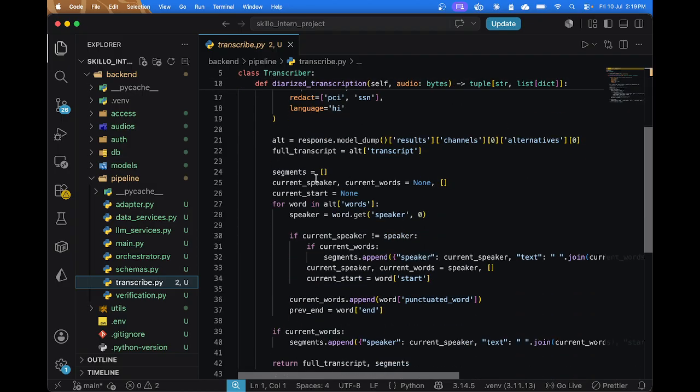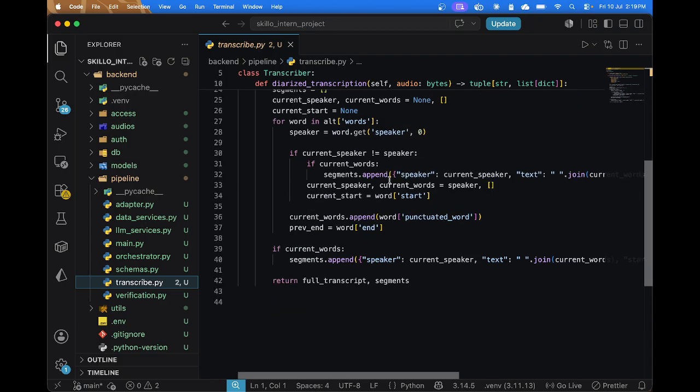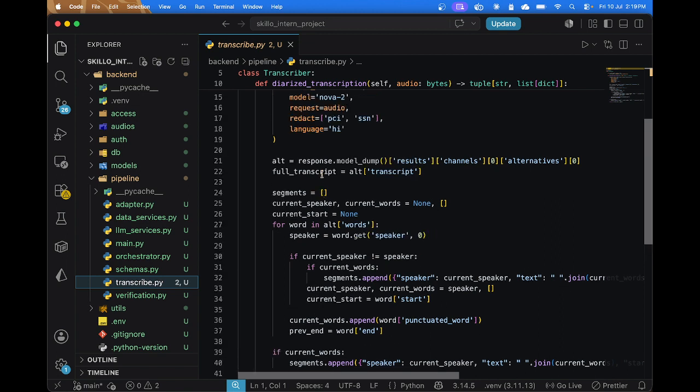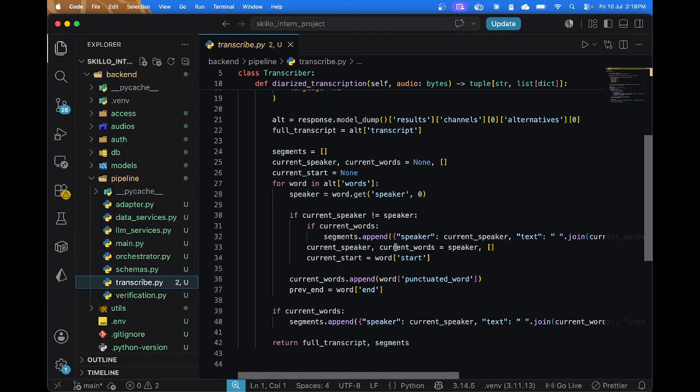After getting the response, we create the segments, which is for the diarization and tracking timestamps also. Here we are doing diarize only. This was our transcription class.